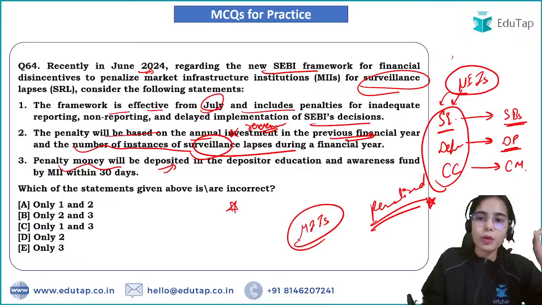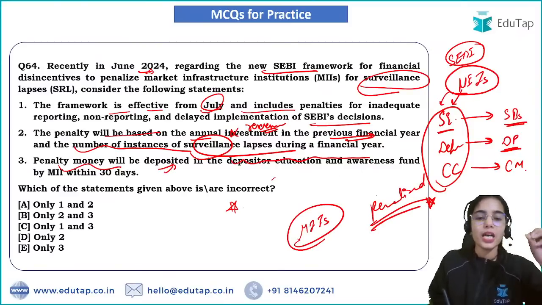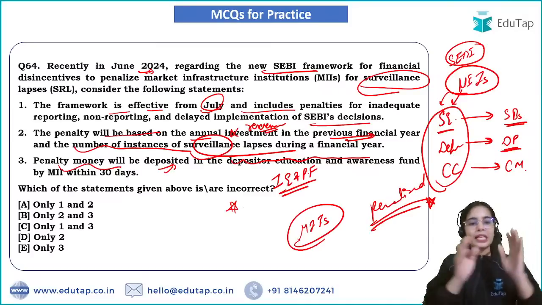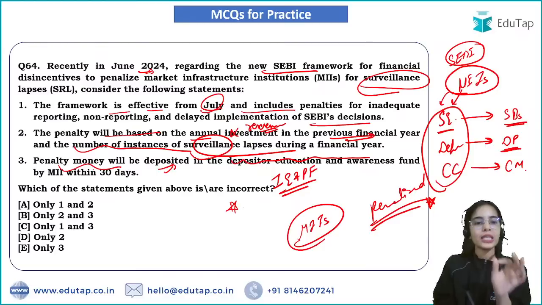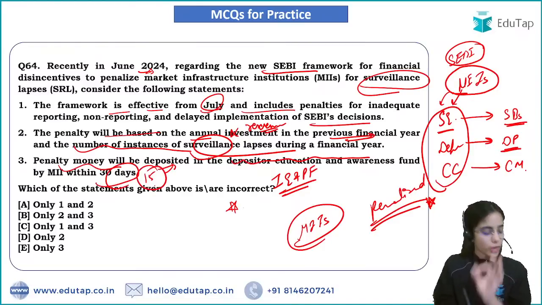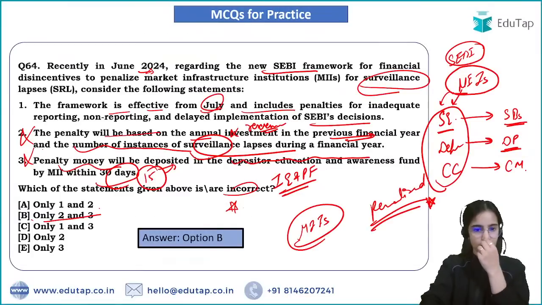Where will the penalty money be deposited? Now we are talking about SEBI. The penalty money will be deposited not in the Depositor Education and Awareness Fund, but in the Investor Education and Protection Fund, within 15 days. So the second statement is wrong. The third statement is wrong. That's why the incorrect statements are only 2 and 3.